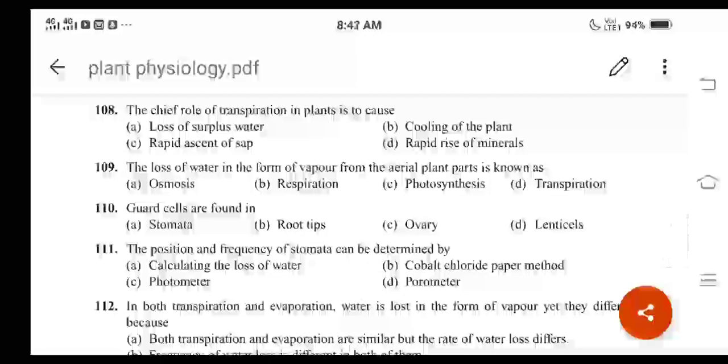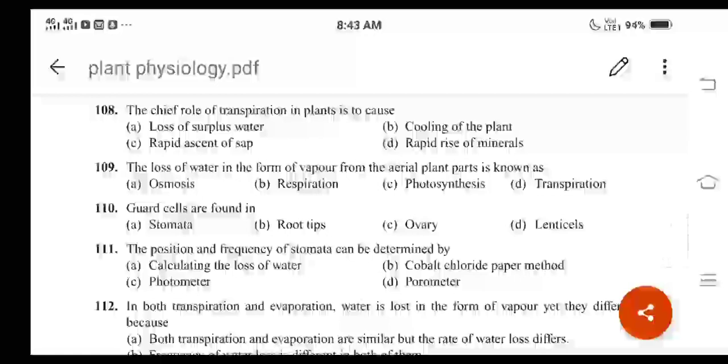What is the question here? The loss of water in the form of vapor from the aerial plant parts is known as, the different options are like this. One is osmosis, second is respiration, then photosynthesis, then transpiration, right? And here the correct option will be transpiration only. It is the definition of transpiration, right? So option D is the correct answer.